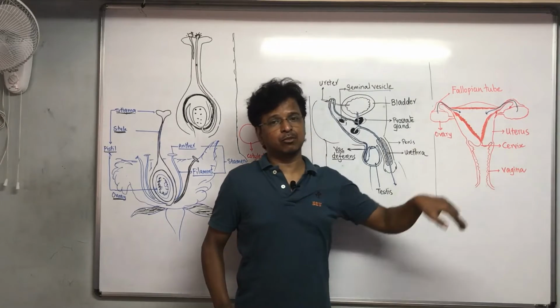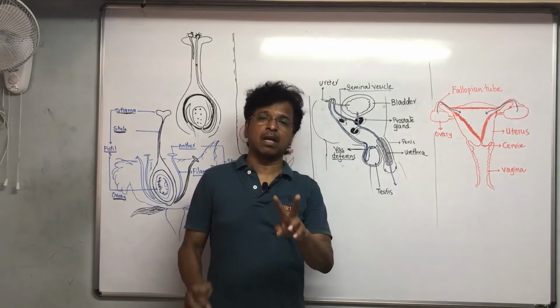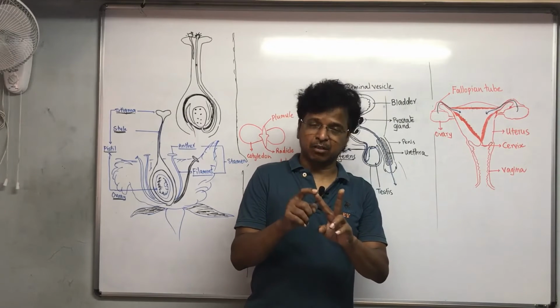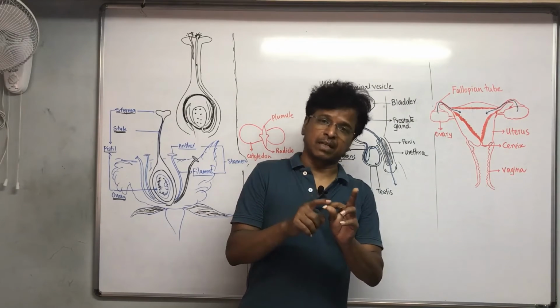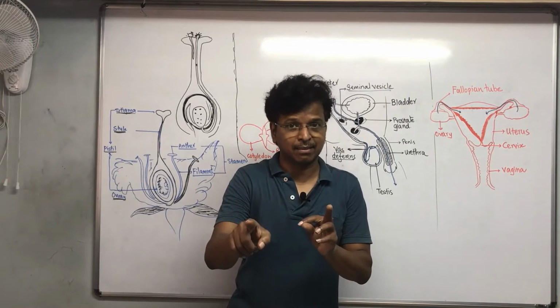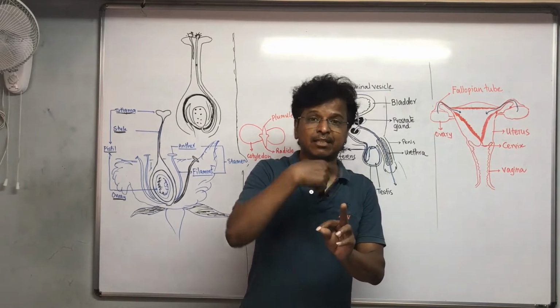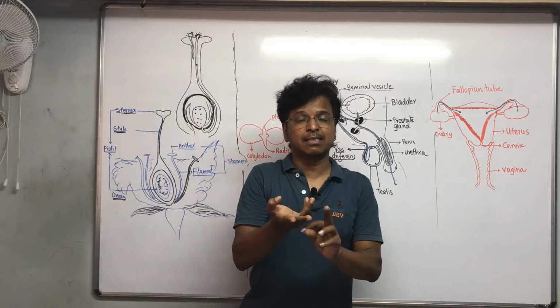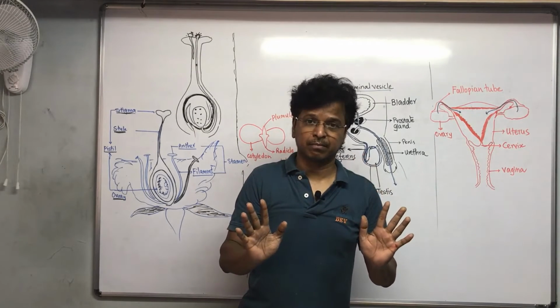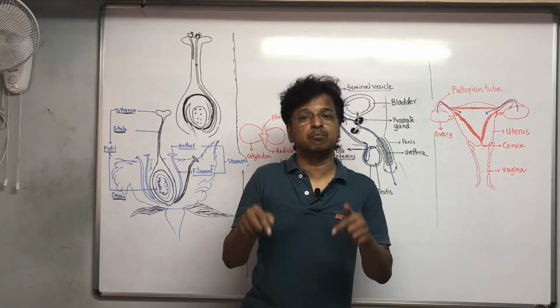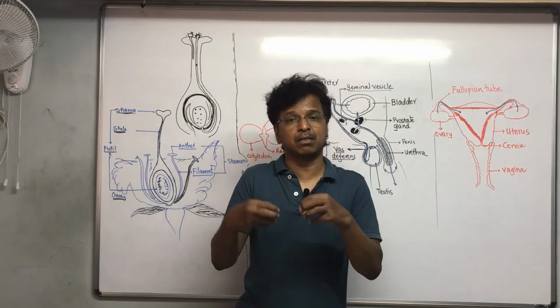Once the egg cells are in the uterus, either of two things will happen. Either it will get male germ cells for fertilization. If fertilization takes place, then immediately the release of the next month's egg cells is stopped. There is no more release of egg cells so long as the baby is developing inside the mother's body.